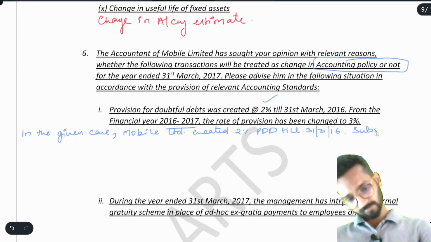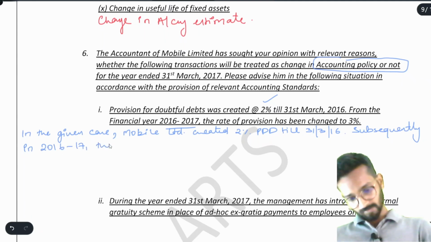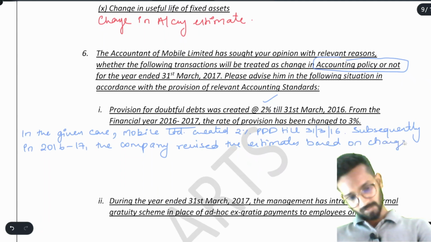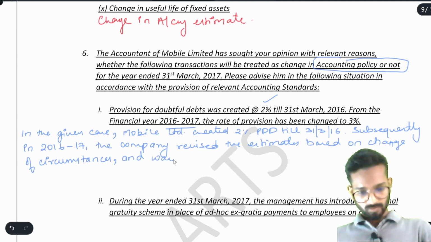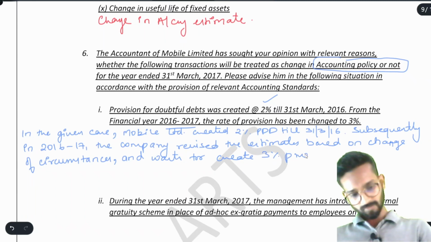Subsequently, in 2016-17, the company revised the estimates based on change of circumstances and wants to create 3% provision.